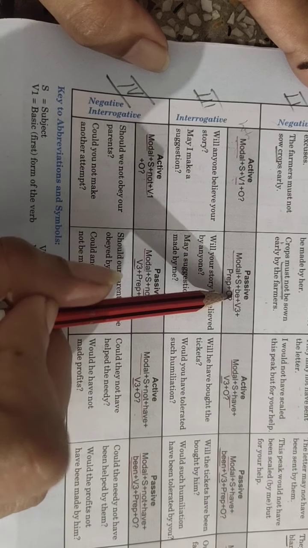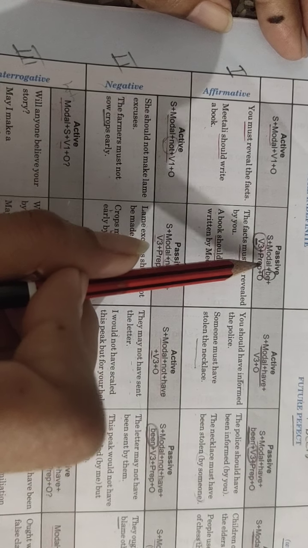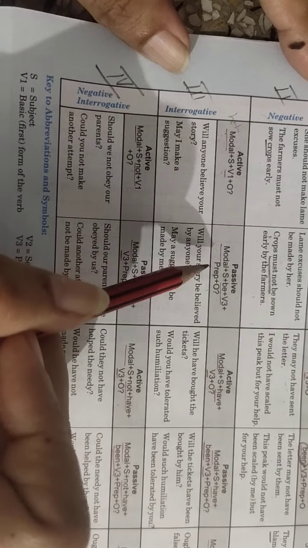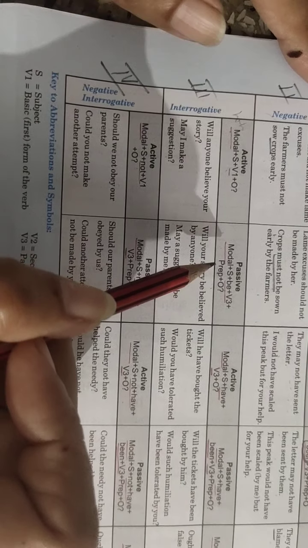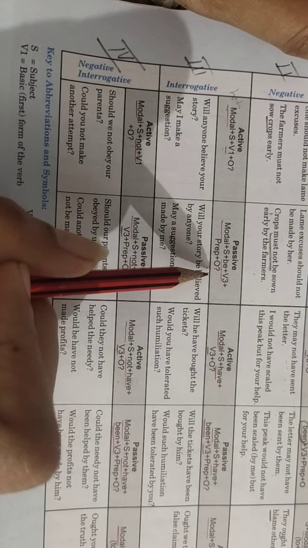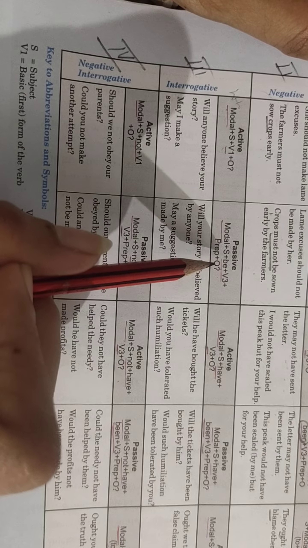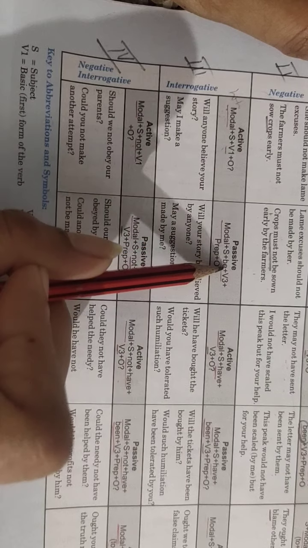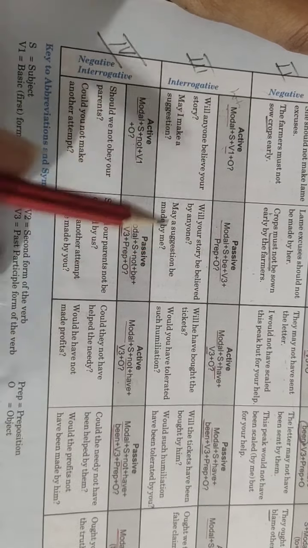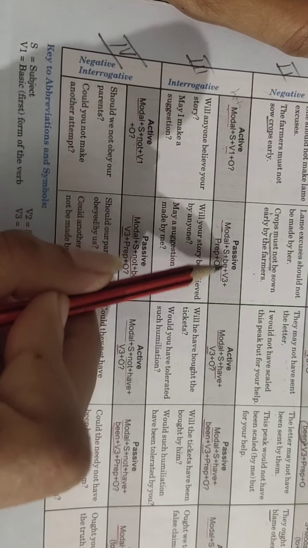Modal plus subject plus be. Now this is the same as what we have done in the beginning. If you remember this, again this won't be an issue or take much time because the structure is the same. Only what is different? The positioning of the words is different because this is an interrogative sentence. Modal plus subject plus be plus V3 and the rest of the sentence will be as it is.